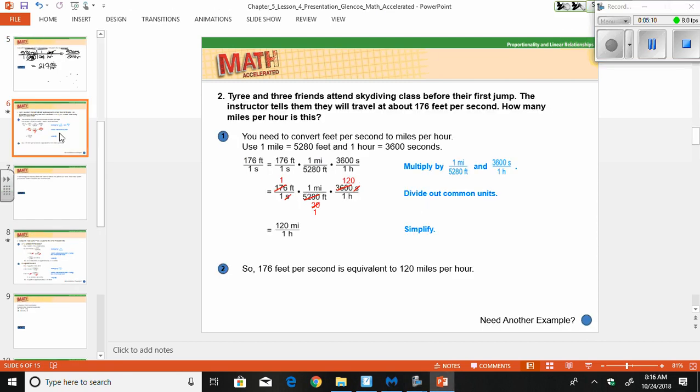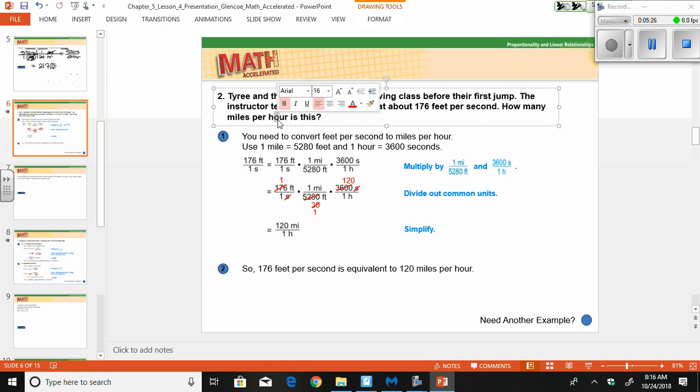So Tyree and 3 friends attend skydiving class before their first jump. The instructor tells them they will travel at about 176 feet per second. How many miles per hour is this? So we want to go from feet per second to miles per hour. So we're converting 2 things here. When they set it up, we want to convert feet per second to miles per hour, use 1 mile as 5,280 feet, and 1 hour is 3,600 seconds.